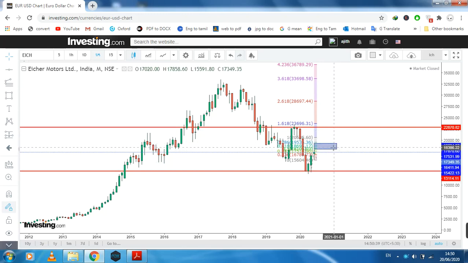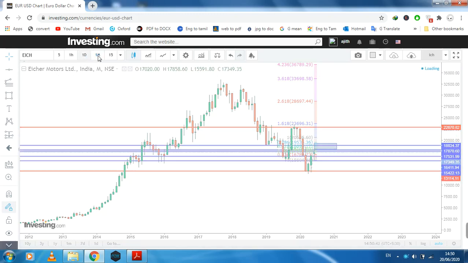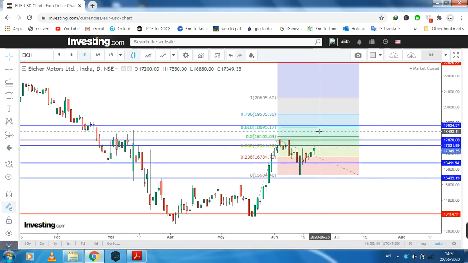So on our daily chart there is also a chance to go further up nearly to 18,695, and also a resistance nearly at 18,834. So the current market can reach this target. First of all you need to confirm by the resistance breakout, and after that the market can reach this level.